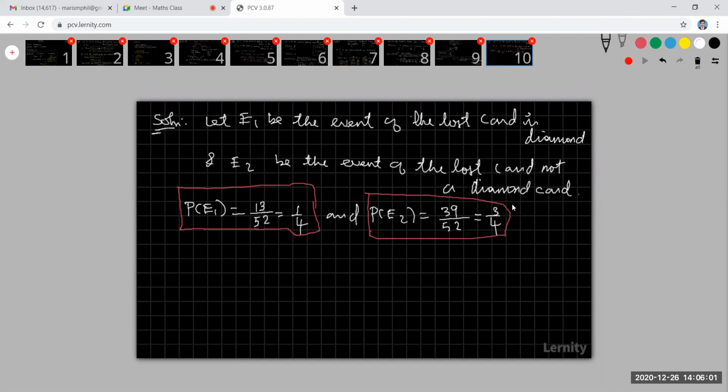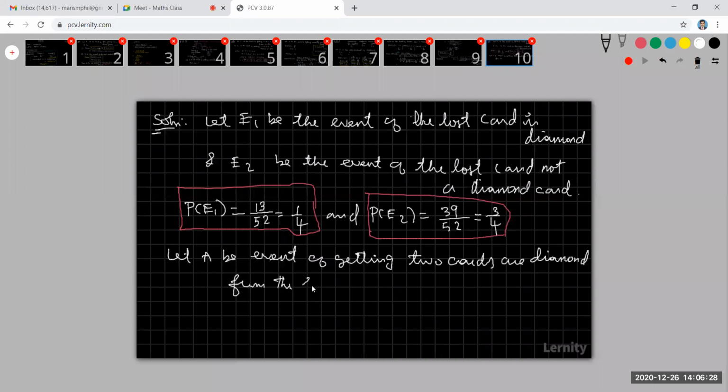Okay, students, now come to that event. Let A be the event of getting two cards of diamond from the remaining pack of cards.